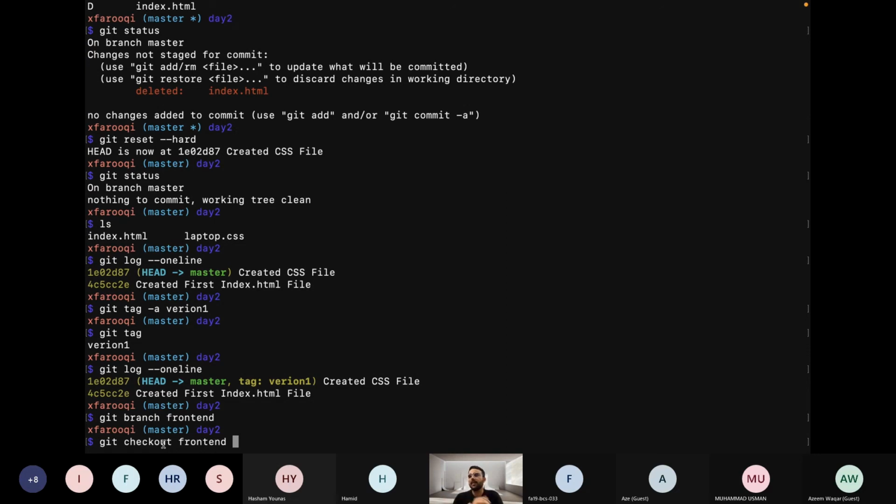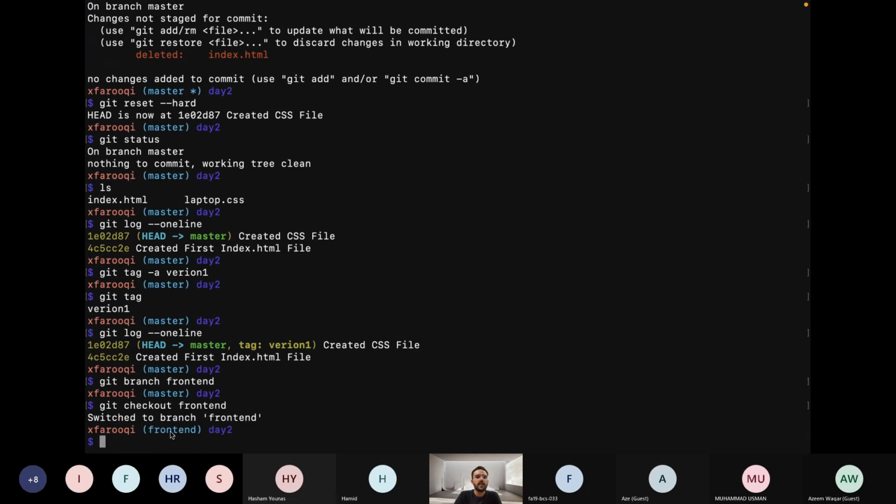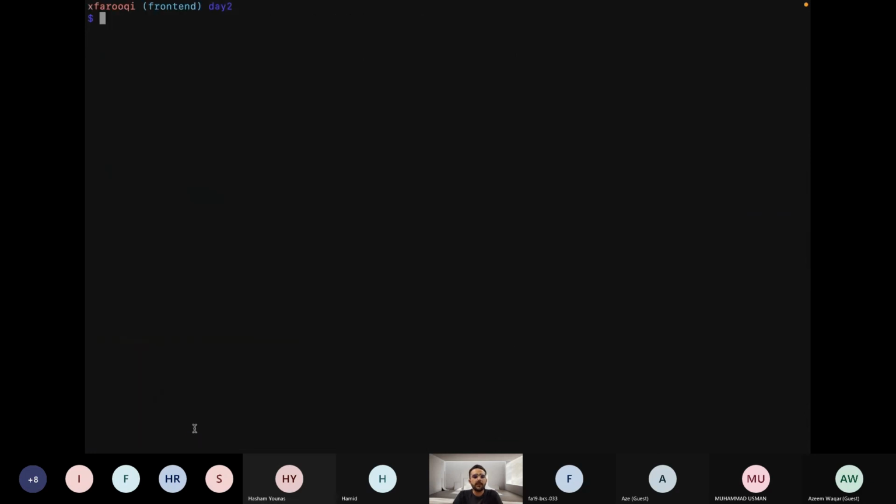But let me give you a tip or a kind of hint. If you are shifting to another branch, first make sure that all the work that you have been doing in your branch has been committed, so that it will not be lost in the future when you merge those two branches. So let's run git checkout front end. Now we are going to the front end branch, hit enter. So you can see, let me clear it. You can see we are at the front end branch.